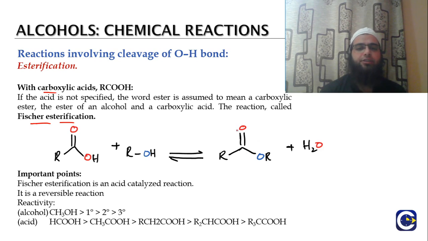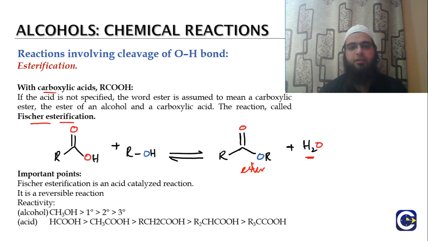The carbonyl oxygen is retained as it was in the carboxylic acid, and the oxygen comes from the alcohol, and the R group comes from the alcohol that we are using. And we are getting water in this reaction also. So this reaction is called the Fischer esterification reaction. It's a multi-step reaction in which the carboxylic acid reacting with the alcohol gives us the ester. So this is the ester that has been formed. That's why we call it esterification, because the ester has been formed in this reaction.